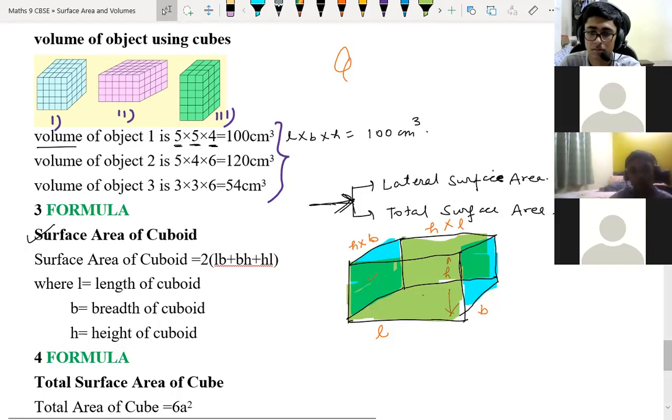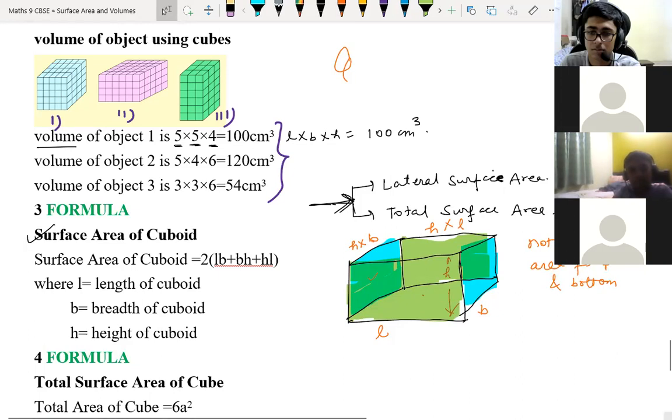We have not considered the area of top and bottom. Understood, children? In this thing, we have not considered the area of top and bottom.